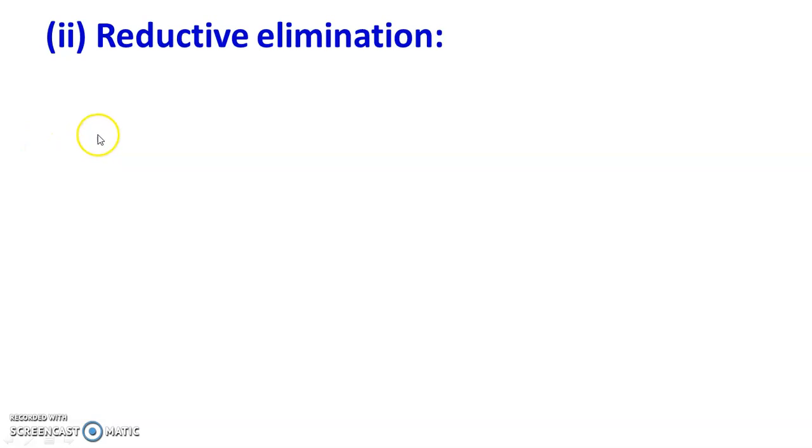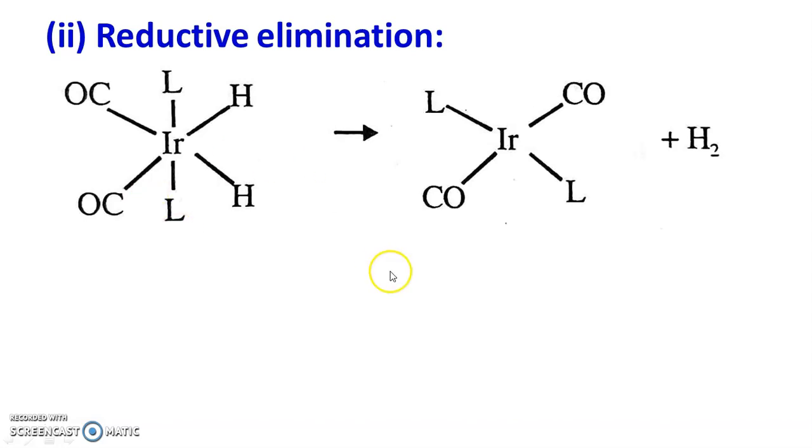Now the second important step of the mechanism of homogeneous catalysis is reductive elimination. Sometimes during homogeneous catalysis, reductive elimination occurs. Now what is reductive elimination? Actually, reductive elimination is the reverse of oxidative addition. Now consider the complexes of iridium. Suppose a hexa coordinated complex of iridium.